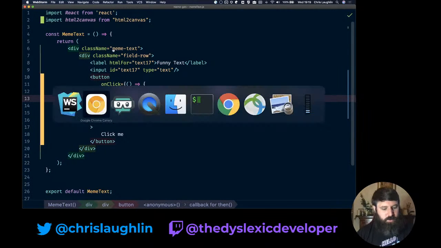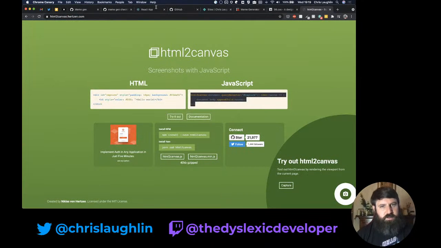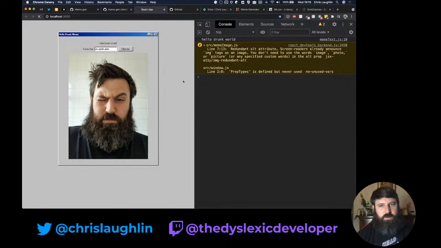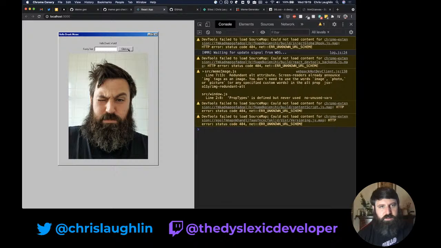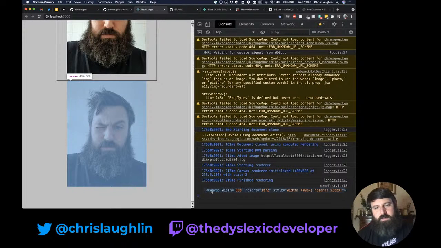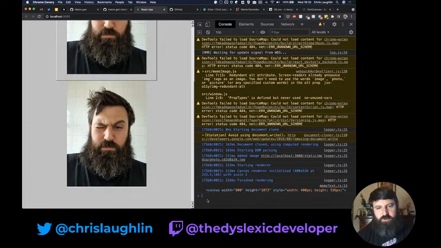So we save our changes, go back to our example, and I think hot reloading is enabled. So if I refresh this and I click me, okay, so we can see it appended it to the body. As kind of expected, the log logs it out like it would be any other HTML element in the browser DevTools.